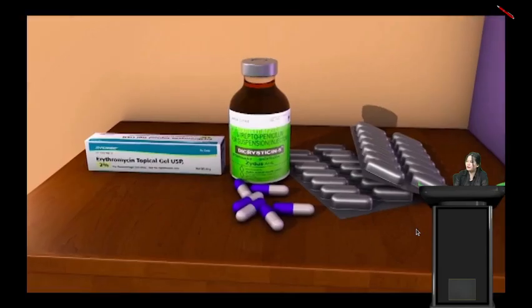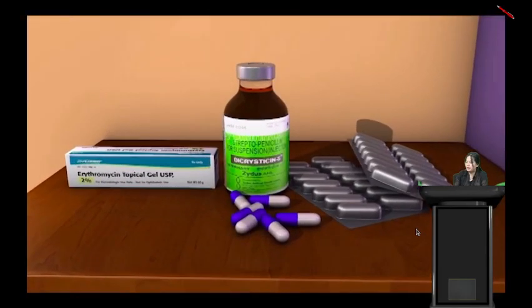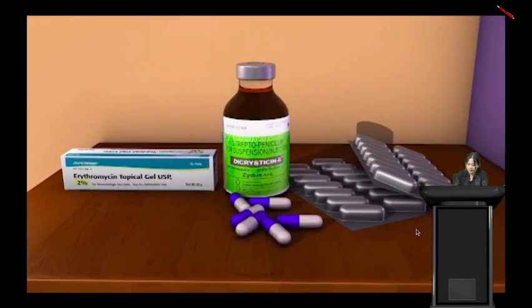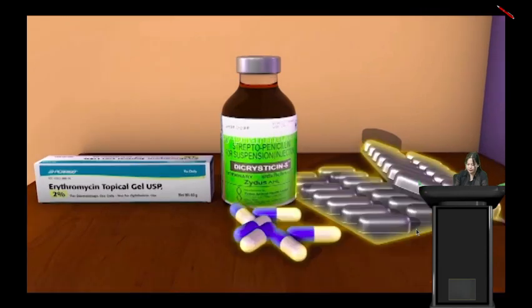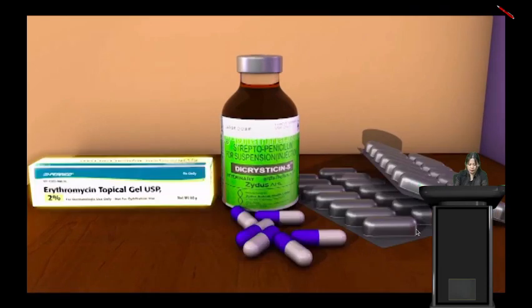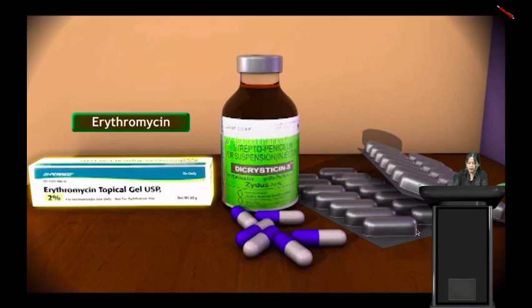So here we have some medicines. There are different types of antibiotics. Some of them are streptomycin, then we have tetracycline, then we have erythromycin. So these are some of the examples of antibiotics.